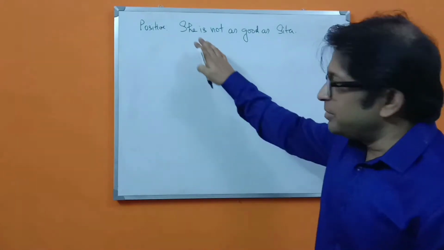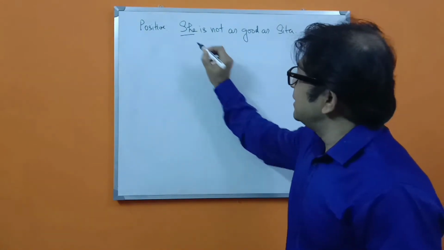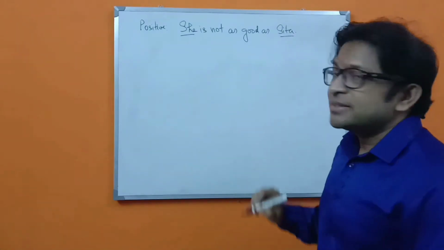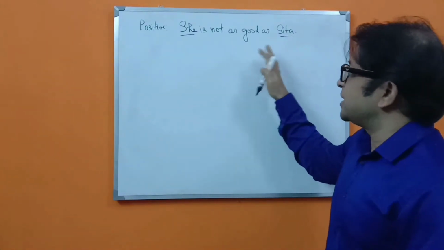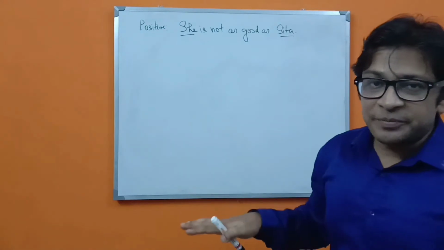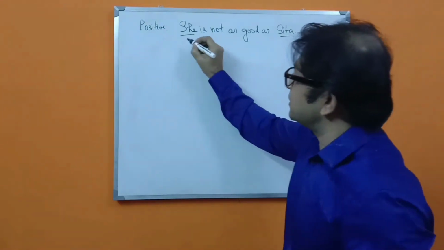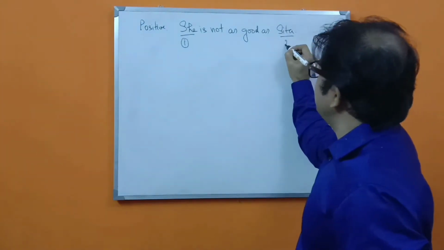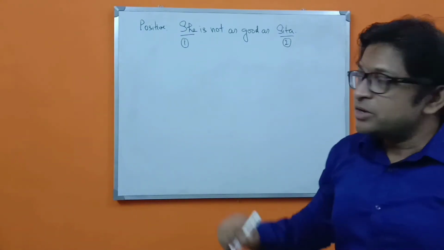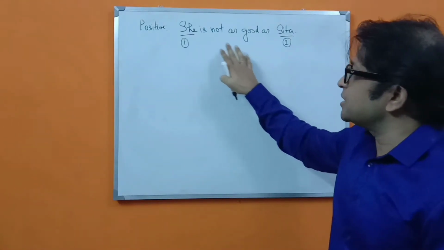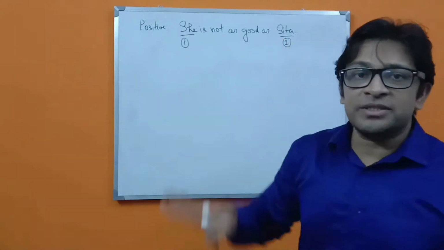Why? Because here you can see she is in comparison with Shita. So these are the 2 persons. This is person number 1 and this is person number 2. So a comparison is being drawn between these 2 persons.